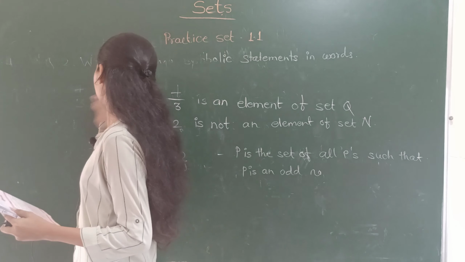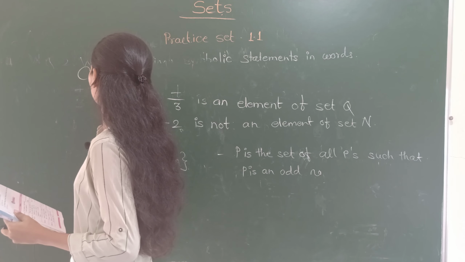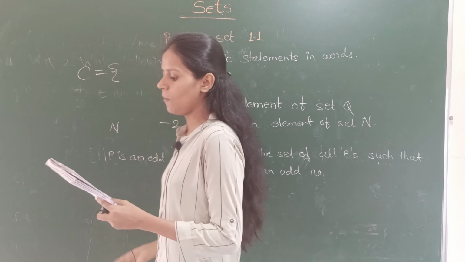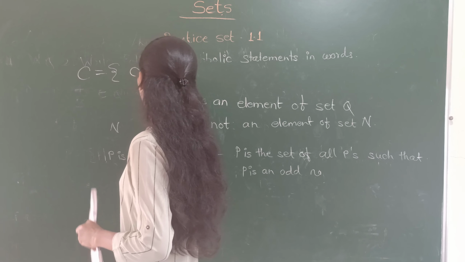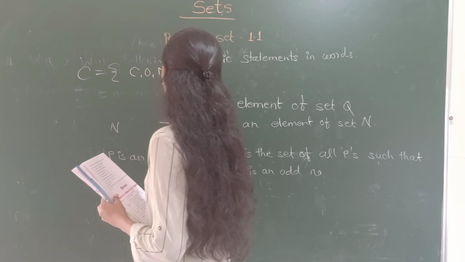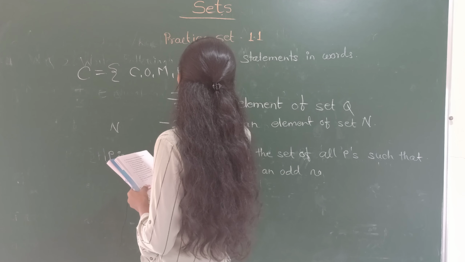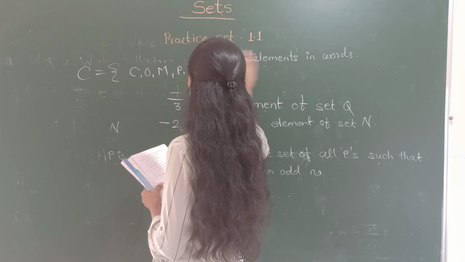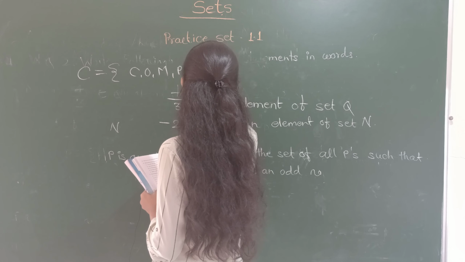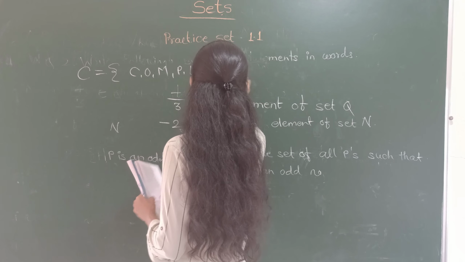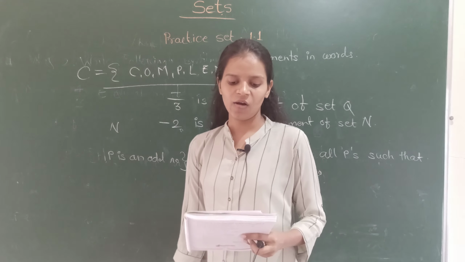We will write this set as, suppose set C is equal to, letters in word complement are C, O, M, P, L, E. We will not repeat the letters again, E, M, N, and T. These are the letters which come in the word complement.